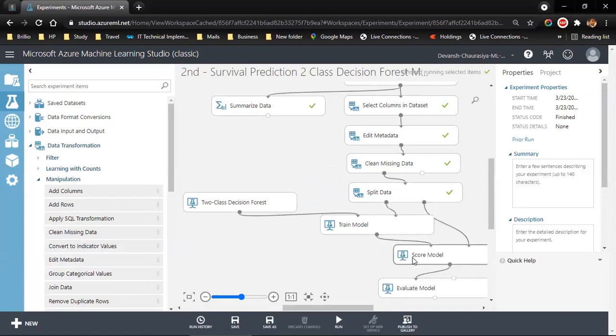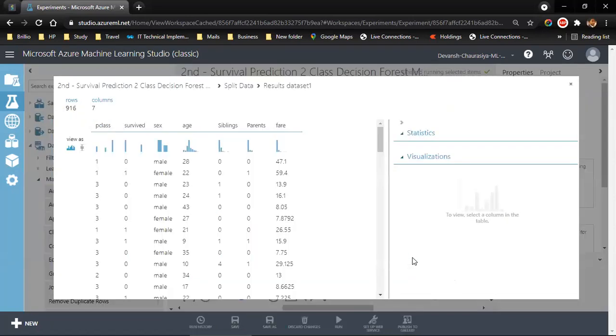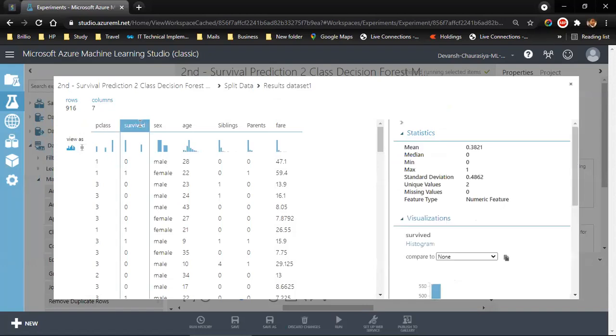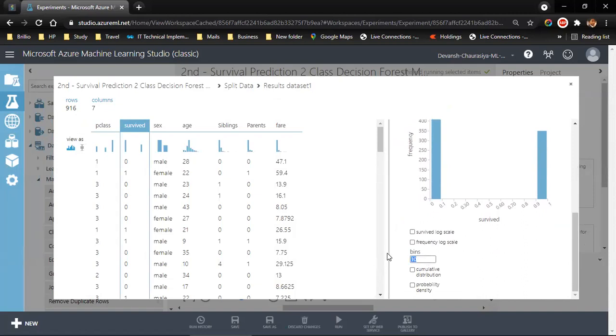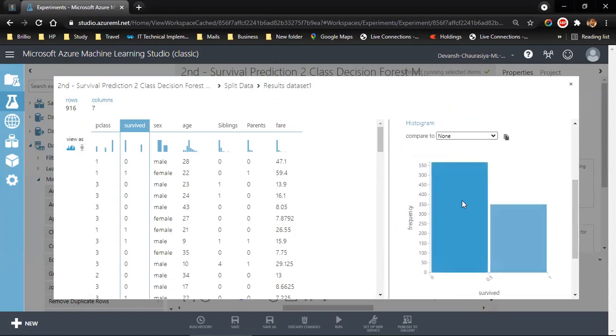Let me right click and visualize this data. Now, if I click on survived and change the bin to 2, you see that if I hover on it, 566 elements, 62% and 38%. So 62% actually died, that's 0, and 1 is 38%, they actually survived.